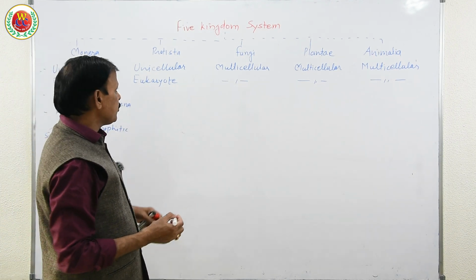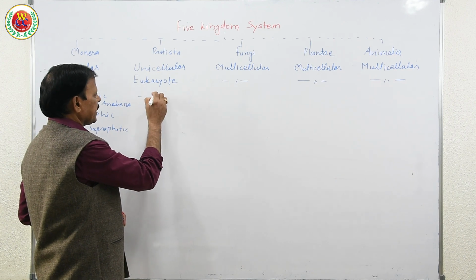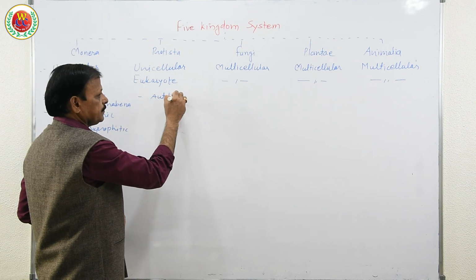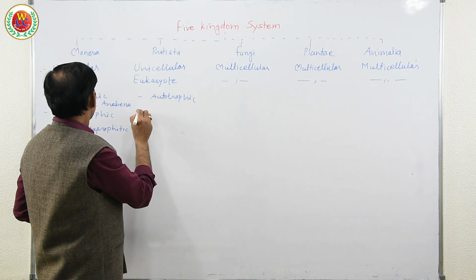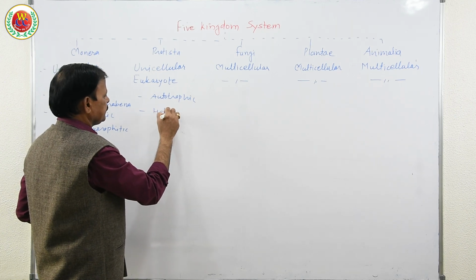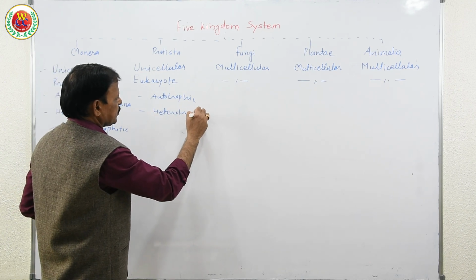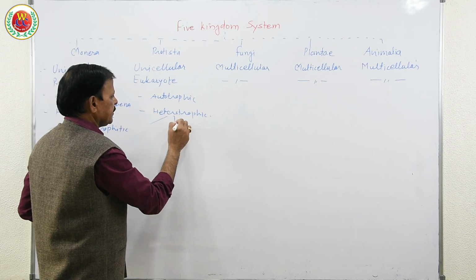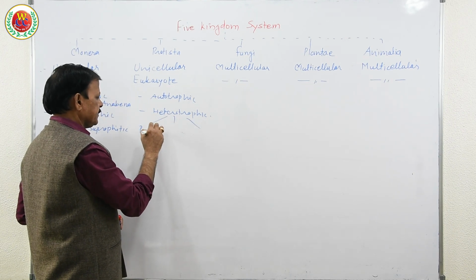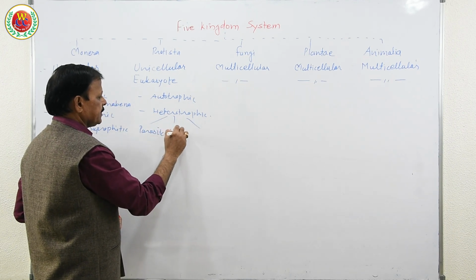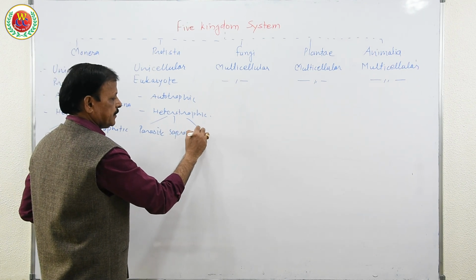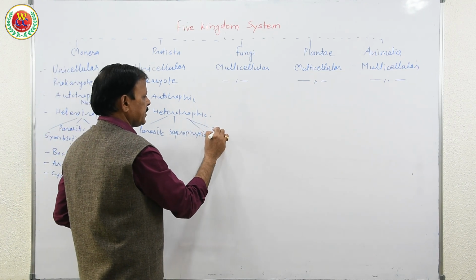He also considered mode of nutrition in Protista: autotrophic, heterotrophic, which can be parasitic, saprophytic, and symbiotic.